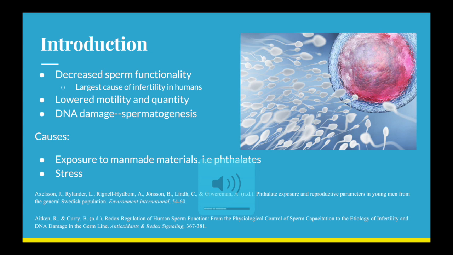Man-made soft plastics contain substances called phthalates, which show correlation with lower motility of sperm in men and subsequent difficulties with conception. Stress has been shown to decrease sperm quality in terms of functionality, quantity, and ability to fertilize. Stress, quantified in the forms of both stressful life events and the relative feeling of stress in daily life, can impact sperm viability and eventual reproductive success.